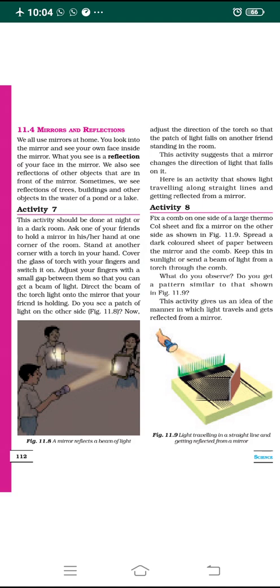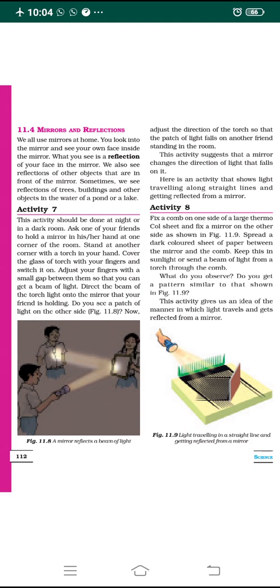Okay, so ask any one of your friends to hold a mirror in his or her hand at one corner of the room, which is a dark room. Now stand at another corner with a torch in your hand.